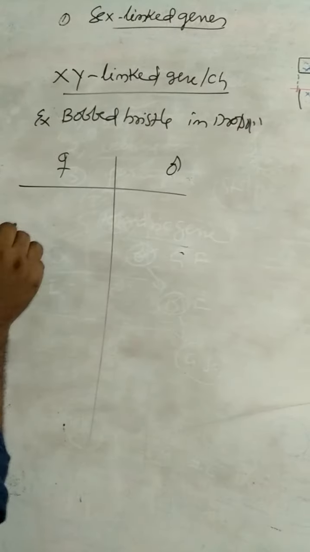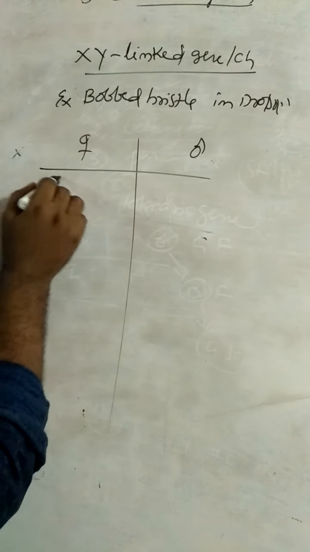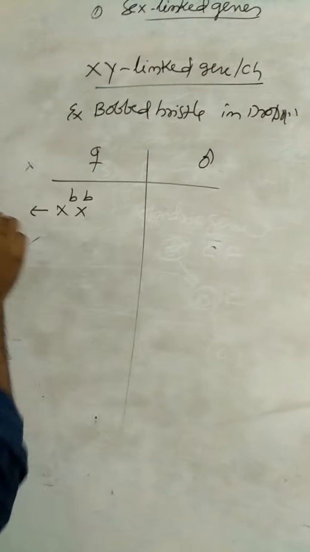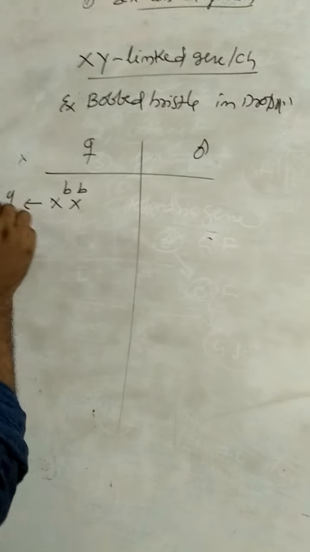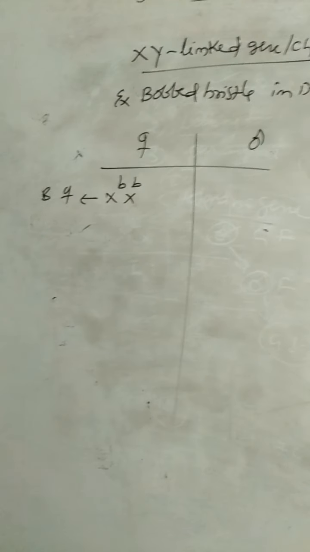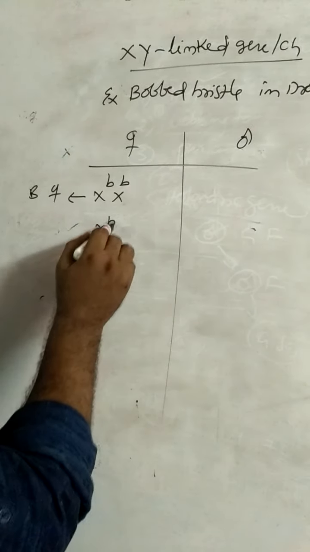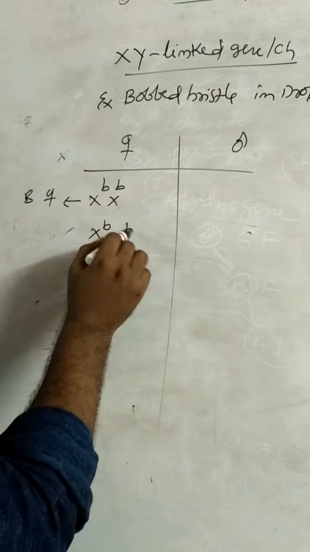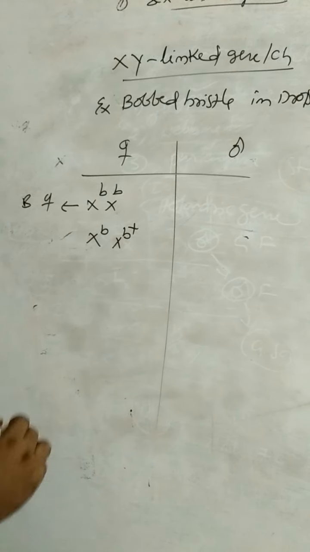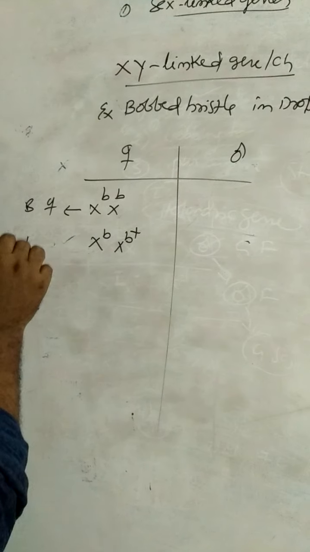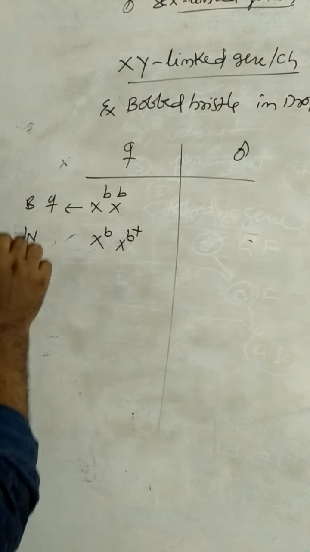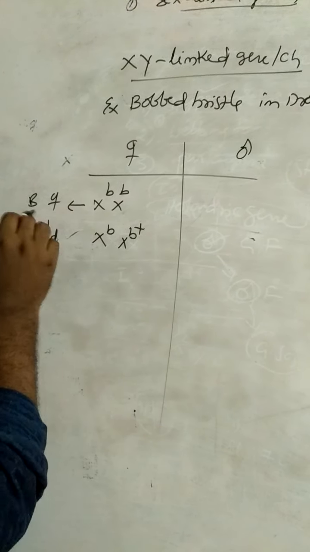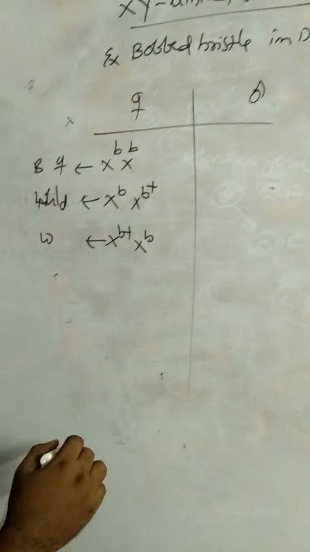For example, here X small b and X small b. This is a bobbed female. X power B and X power B plus, this is normal or wild. Normal is also called wild. X power B plus and X power b, this one also wild.